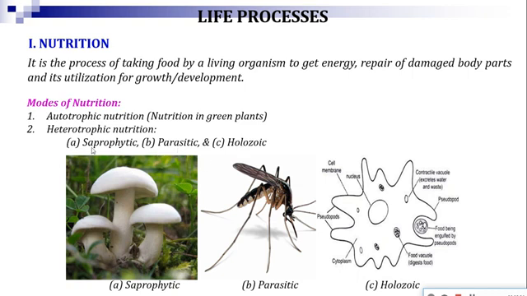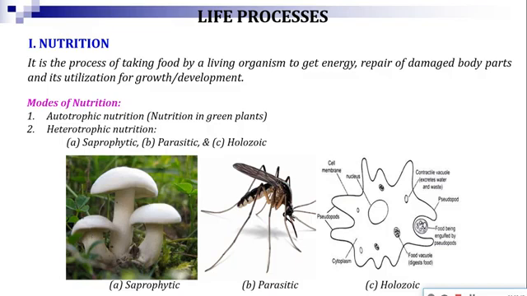So saprophyte means some organisms which feed on the dead organism. For example, the fungus, mushroom. Mushroom is a plant, you know, but they do not have chlorophyll. So they cannot synthesize the food in absence of the chlorophyll. But how do they get the energy or food?